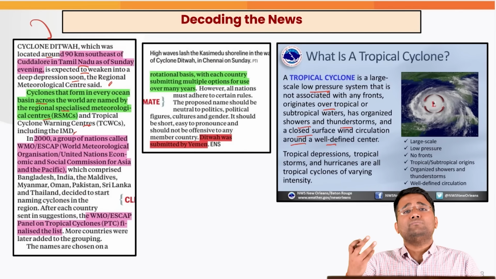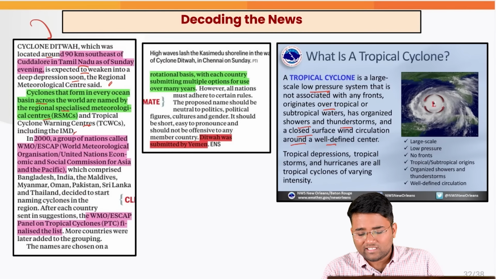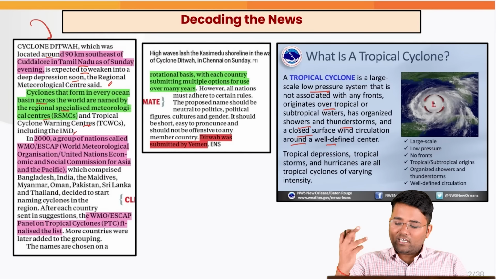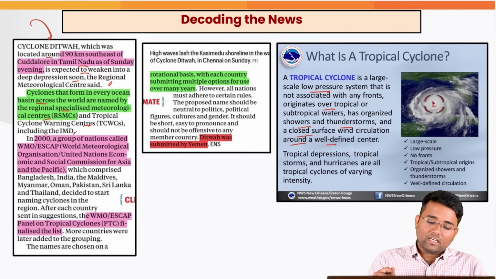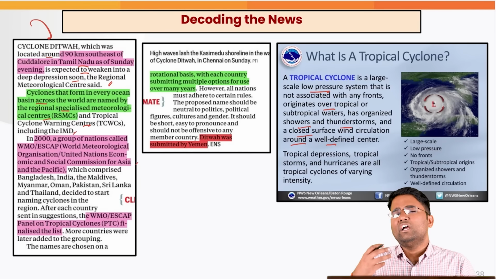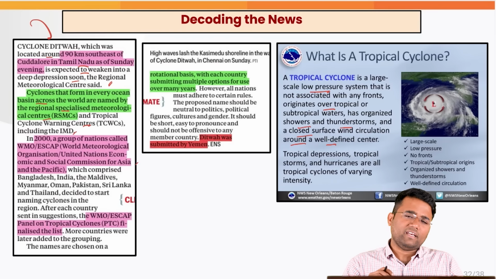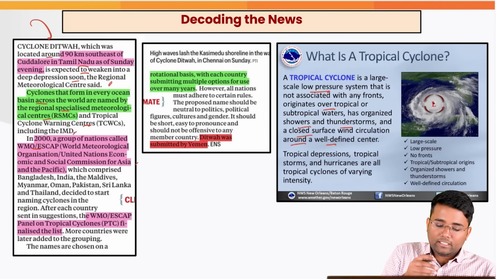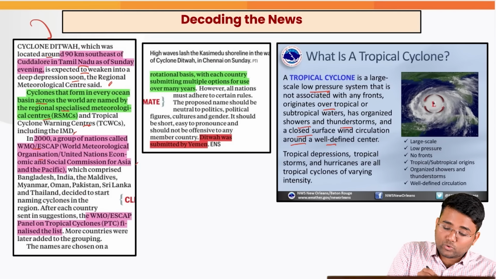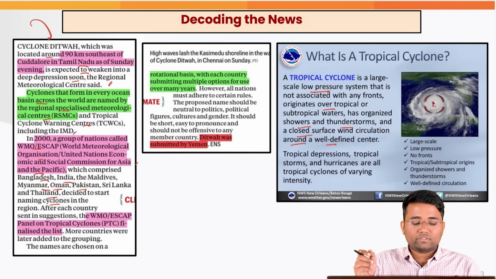For example, it requires warm sea surface temperature around 27 degrees Celsius. It also requires a pre-existing weak low pressure area, low vertical wind shear, and Coriolis force that helps in creating that cyclonic spin. And this naming also happens, and in 2000 naming of the cyclones happens for ease of identification, and also for creating awareness. In 2000, a group of nations called WMO ESCAP, that is World Meteorological Organization, United Nations Economic and Social Commission for Asia and Pacific, that comprised Bangladesh, India, Maldives, Myanmar, Oman, Pakistan, Sri Lanka, Thailand, decided to name cyclones in the region.